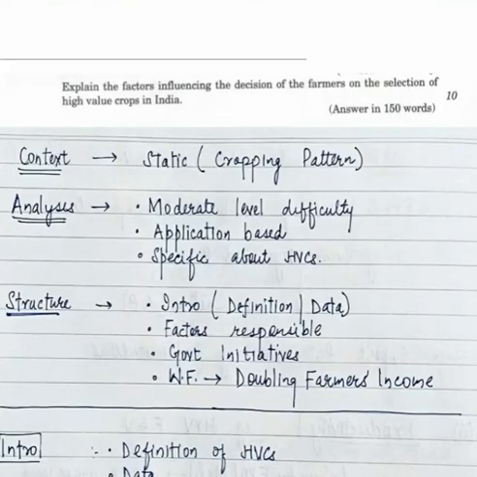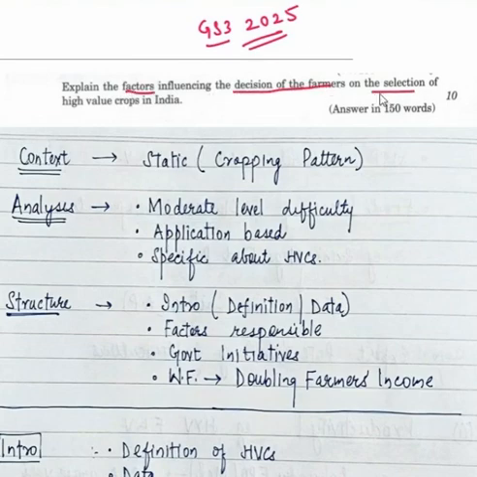Hello and welcome. Let's discuss this question which has come in the GS3 Mains of 2025. The question is regarding cropping pattern. Let's see the question. The question is, explain the factors influencing the decision of the farmer on the selection of high value crops in India.